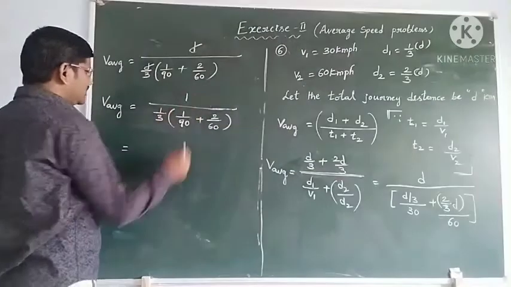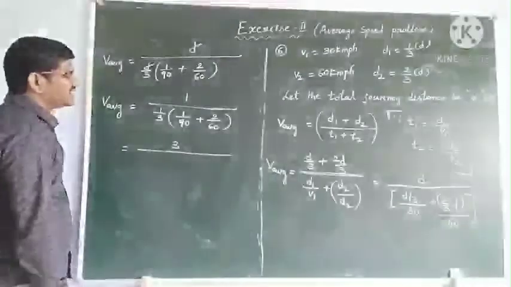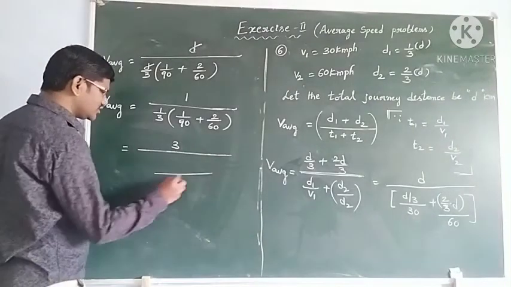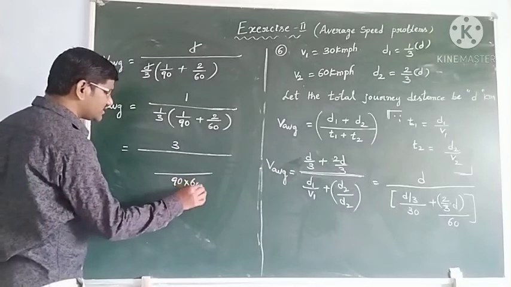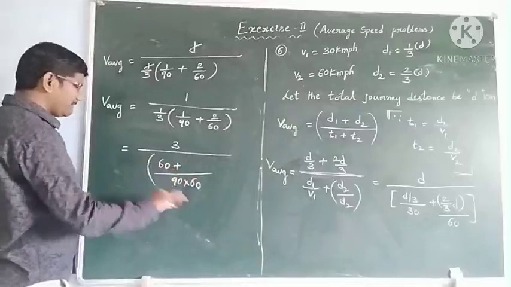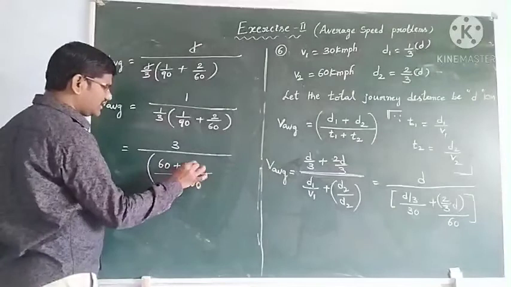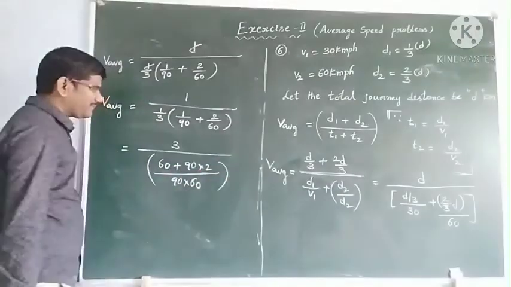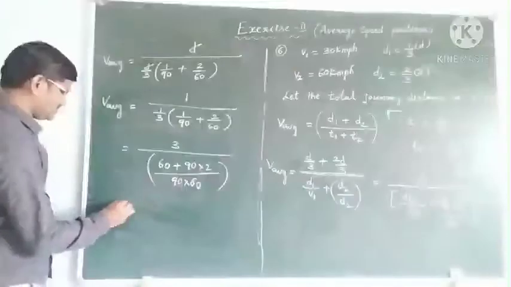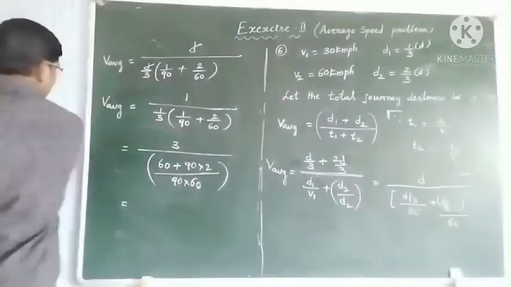This 3 goes to the numerator: 3 by 30 plus 2 by 60. Writing it with denominator 90 into 60, and the 60 gets cancelled, 90 into 2, 180.